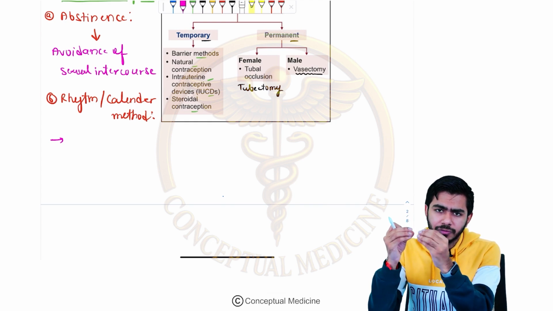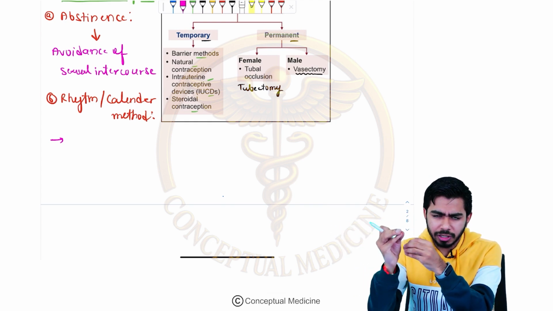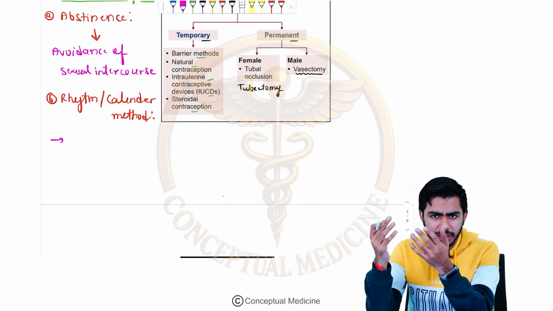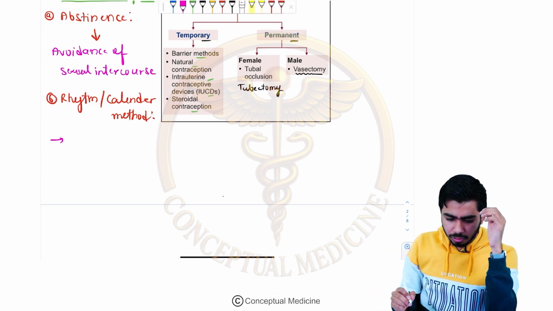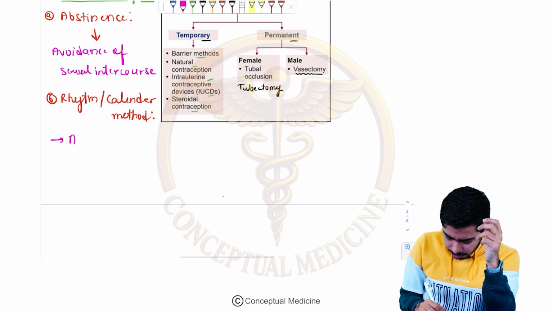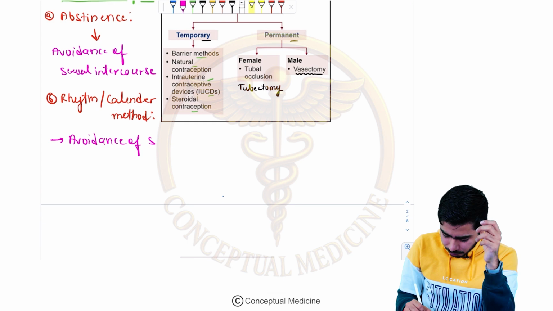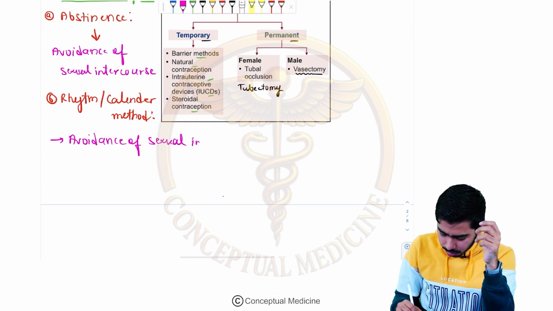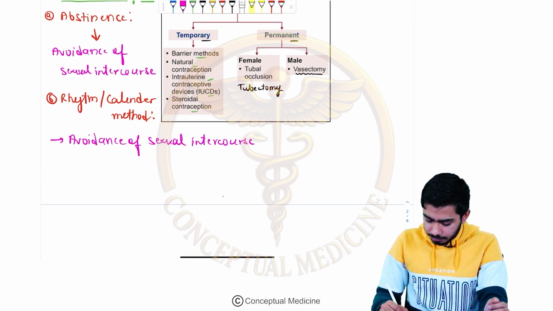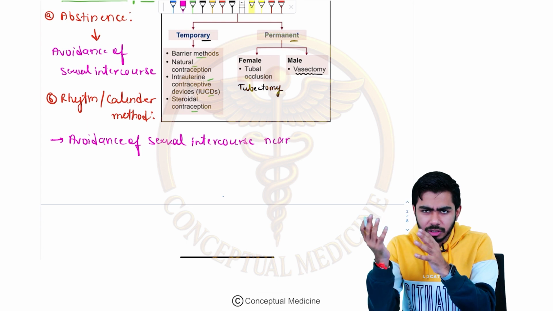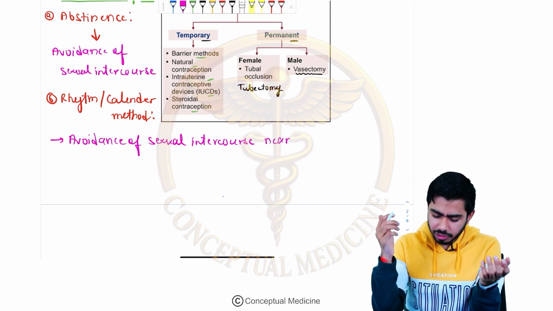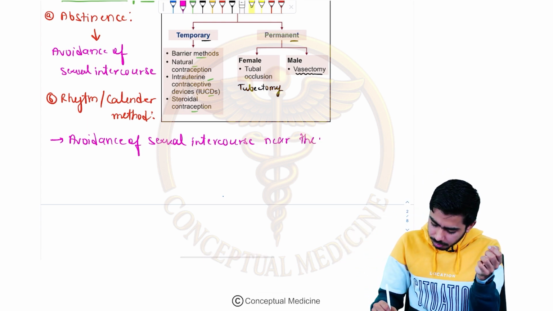Couples who want a child might have intercourse near the ovulation time, right? So the calendar method is the avoidance of sexual intercourse near the ovulatory period, or the unsafe period.